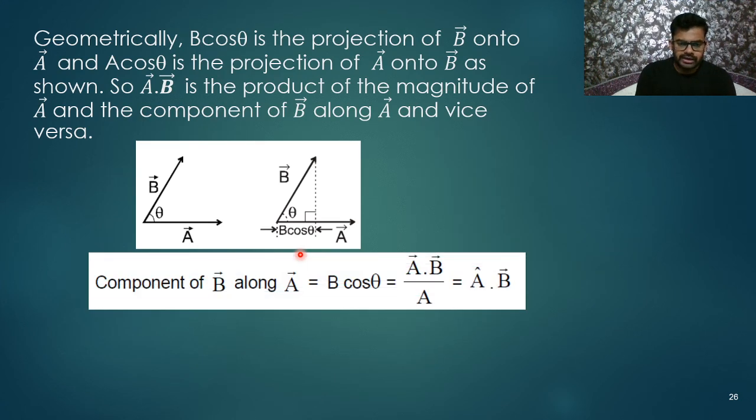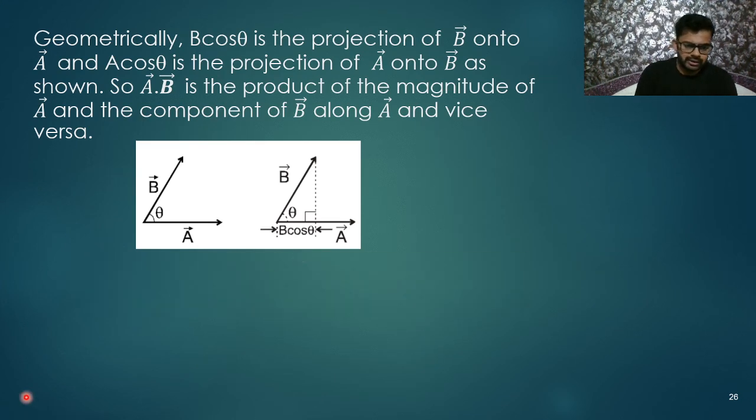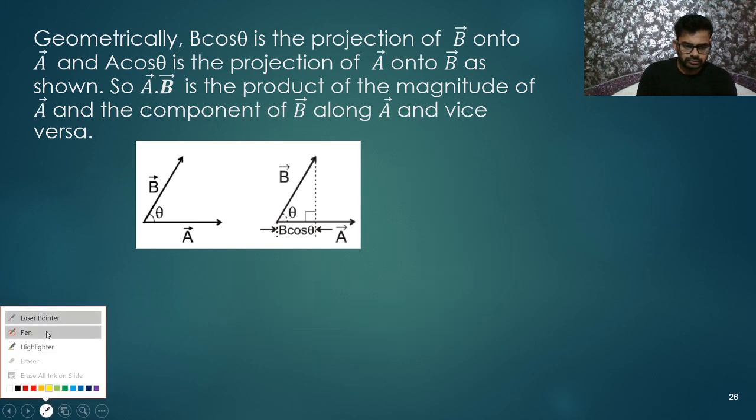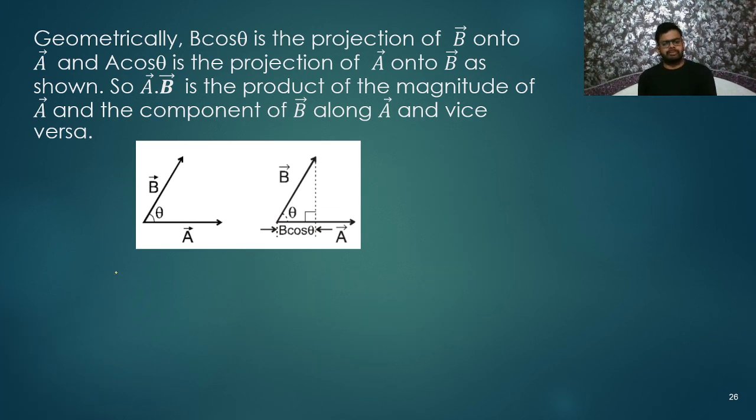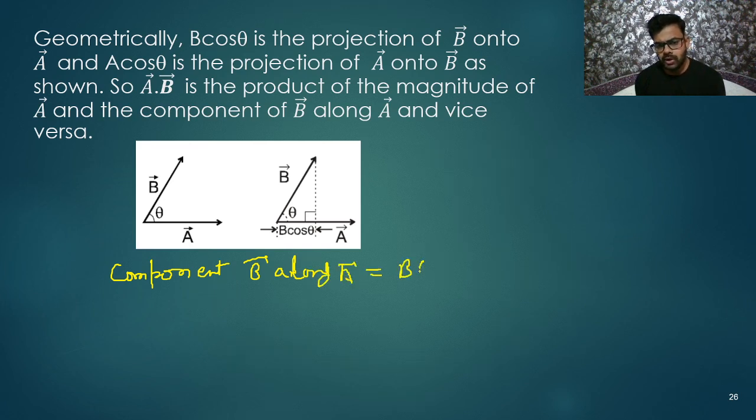So how to find it? Let us calculate it. Component of vector B along vector A is B cos theta. What next?